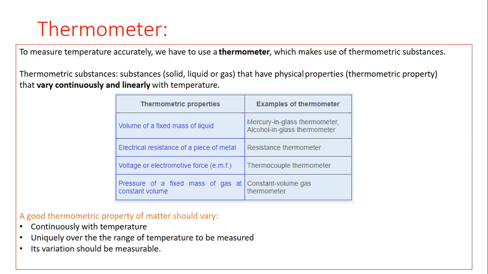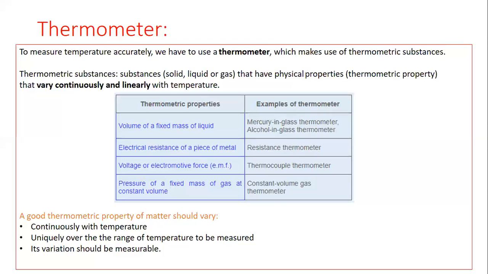So beta, a thermometric substance can be a solid, liquid, or gas. And when we are talking about a thermometric substance, we always consider some thermometric properties of that substance. On the screen there are some thermometric properties showing. The first thermometric property is the volume of a fixed mass of a liquid, and the thermometers which use this property are called mercury in glass thermometer and alcohol in glass thermometer.